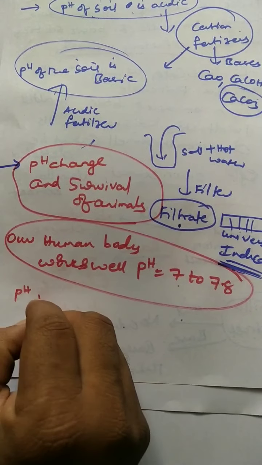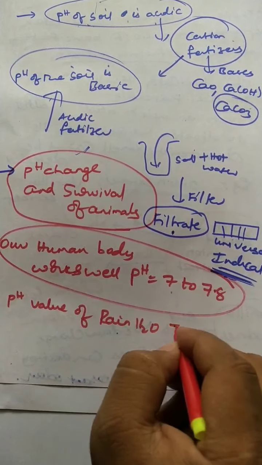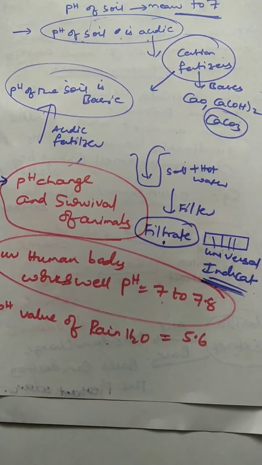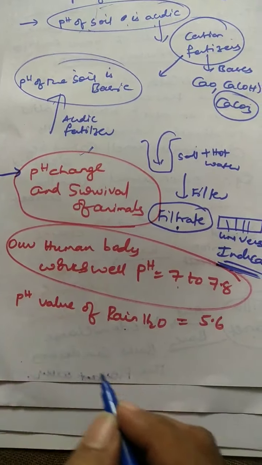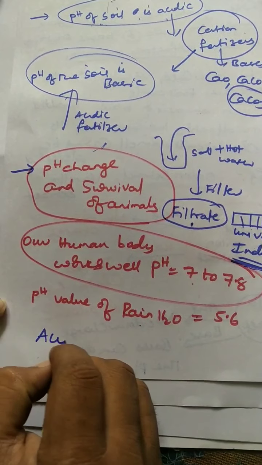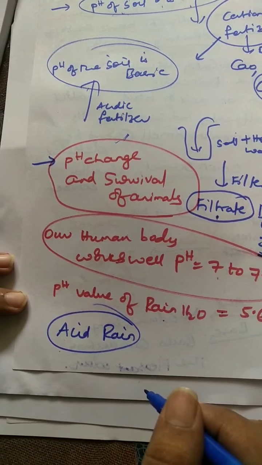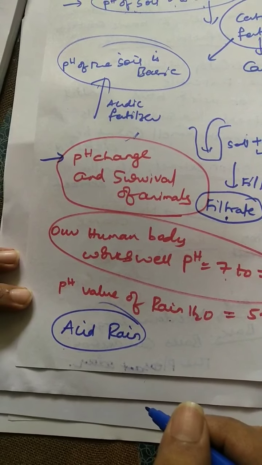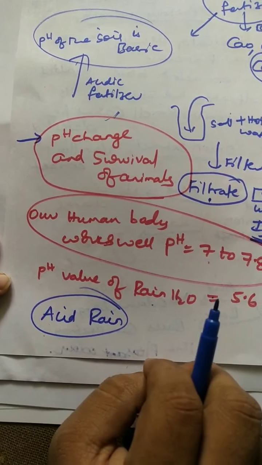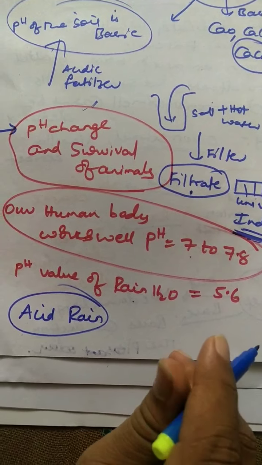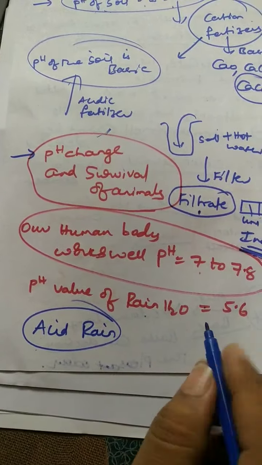At the same time, the pH value of rainwater is 5.6, while pure water is 7. See, acid rains, generally you already know the term acid rain. These acid rains are formed mainly when rain interacts with non-metallic oxides like carbon dioxide, sulfur dioxide, nitrogen dioxide. So pure water interacts with these acidic oxide gases present in the atmosphere, and they turn into acid rain.